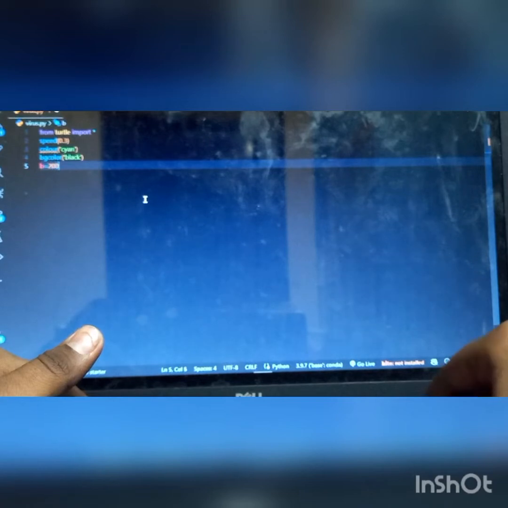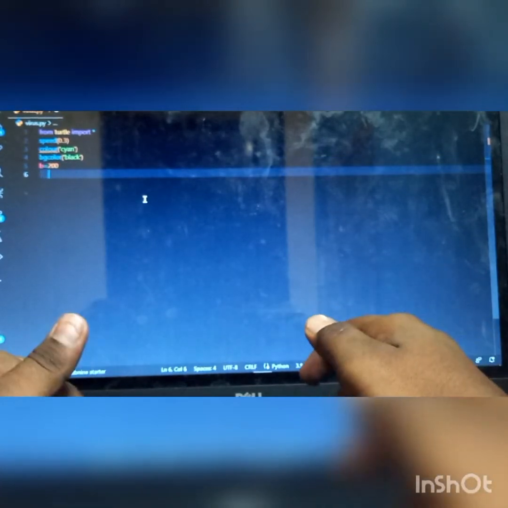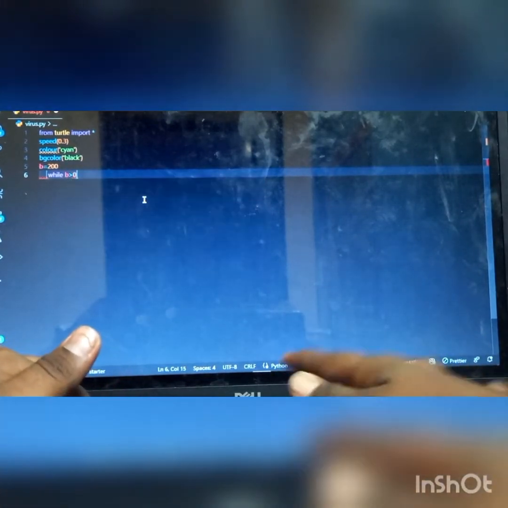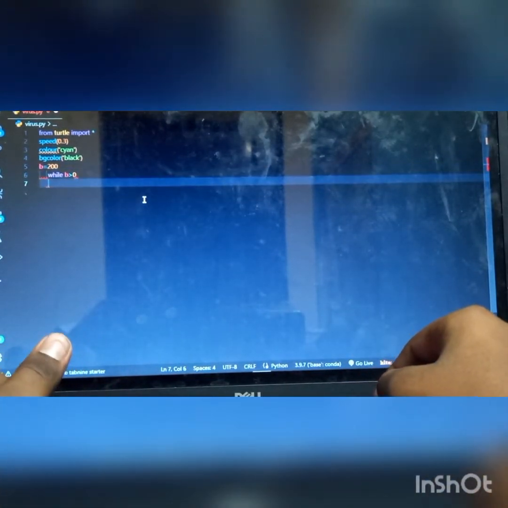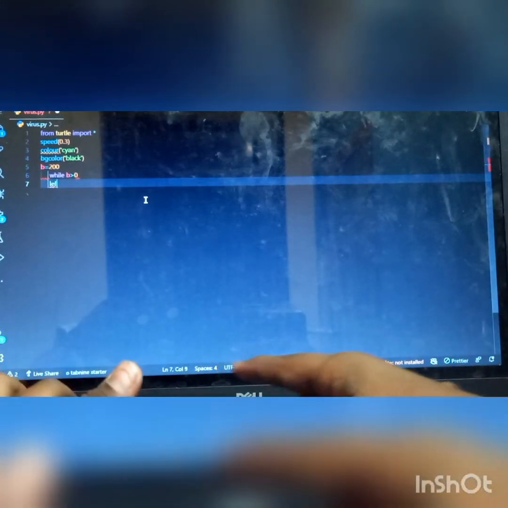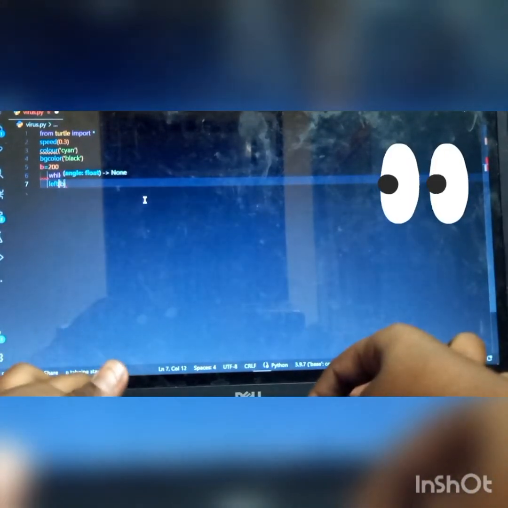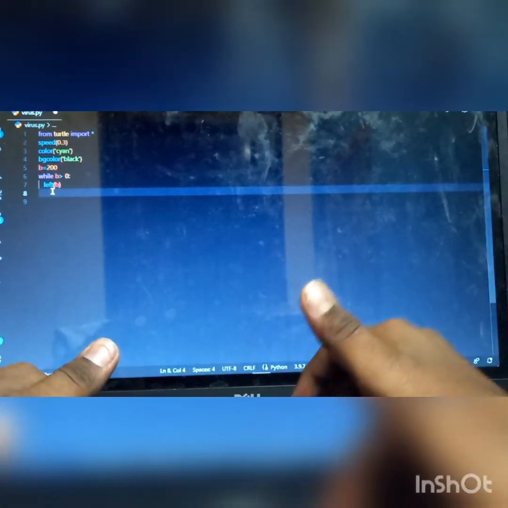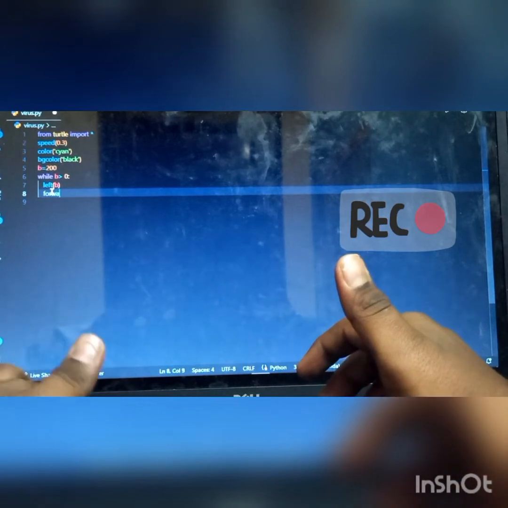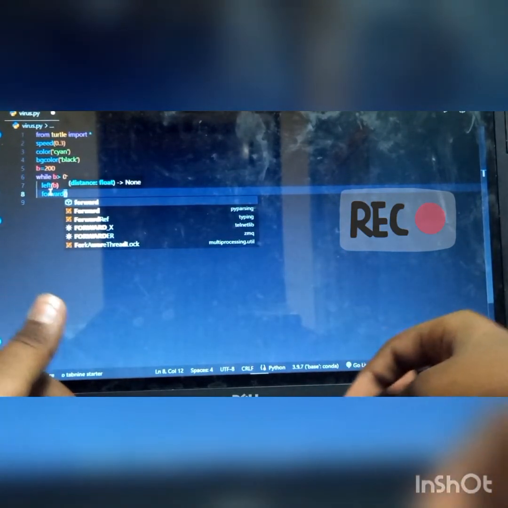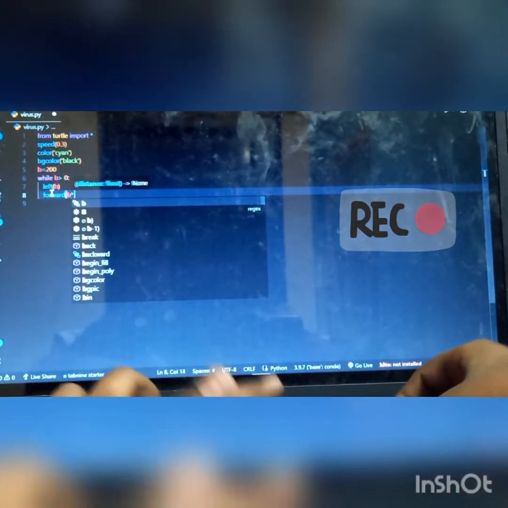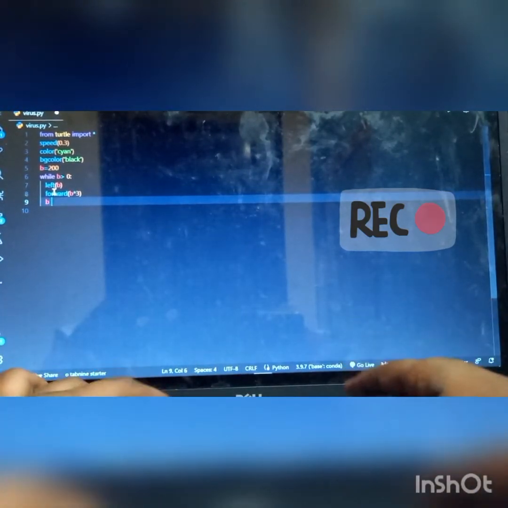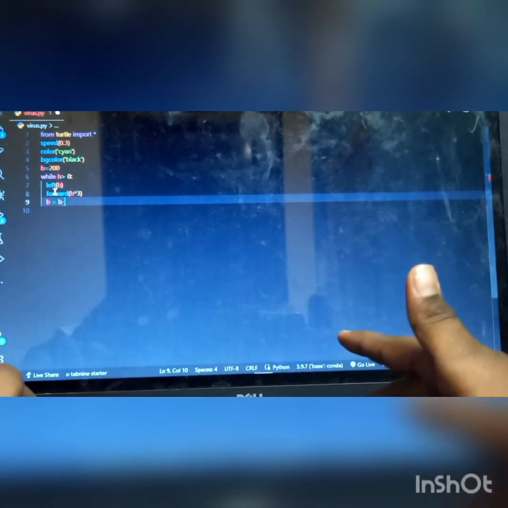So I want to create a loop while b is equal to that. I want left b. So next I want to say forward b. So when it moves forward, I want that to be b times 3. Next, I'm going to say b is equal to b minus 1.